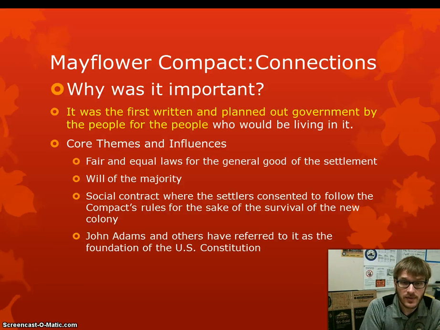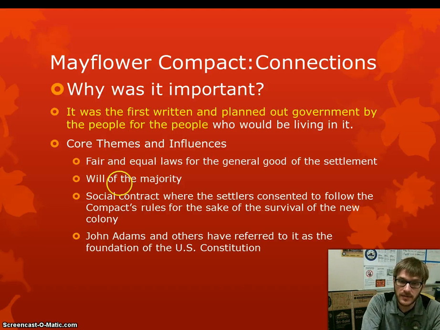All right, so here's why it was really important. Here's the connection part of it. It was the first written and planned out government by the people for the people. It wasn't the king. It wasn't some powerful people saying, hey, citizens, listen up. These are the rules. This is the way you're going to live. They said, no, we get to make up our own rules. We get to start our own government. And less than 200 years later, that's what the United States did. They created their own country, created their own rules, and it was because these early settlers started that on their own. They made their own rules for their own little town, their own little community.